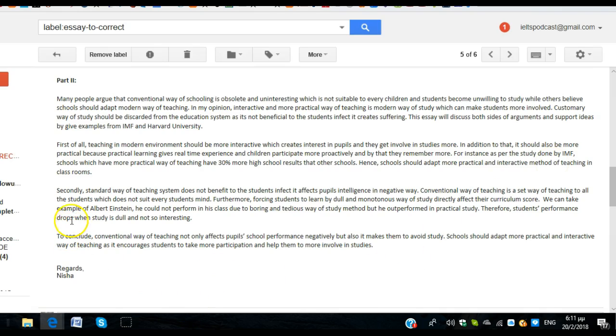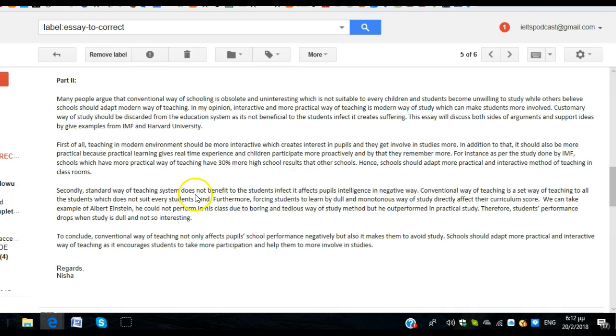Secondly, the standard teaching system. It's a little too wordy here, the standard way of teaching system. So it's either the standard way of teaching or the standard teaching system. Okay, but all of these words together don't fit. So, secondly, the standard way of teaching does not benefit the students without two. And again, you've got this in fact here, which I'm not sure how you mean to use it, but in fact, it does not fit. So let's get rid of it.